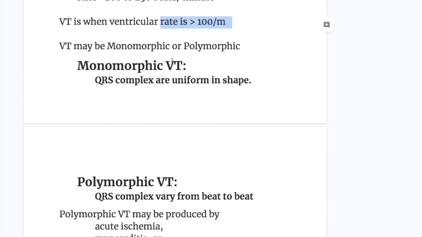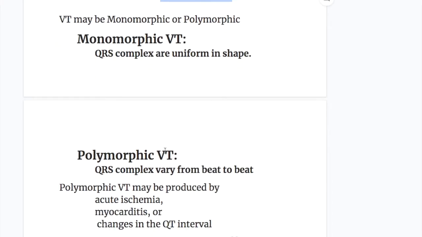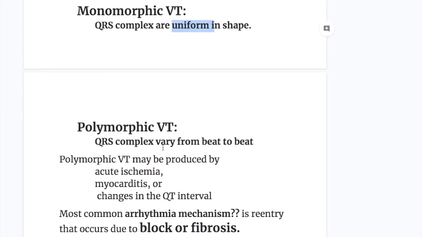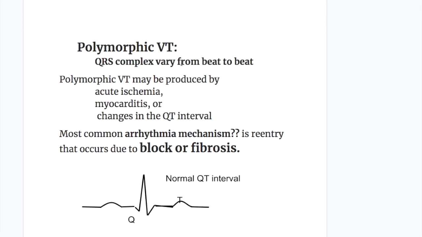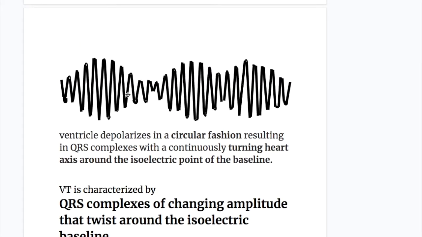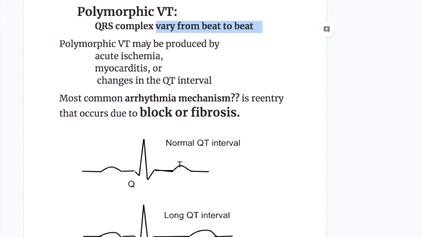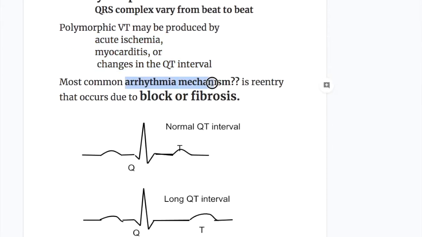There are two types of VT, monomorphic and polymorphic. So what's the difference? In monomorphic VT, QRS complexes are uniform in shape, whereas in polymorphic VT, QRS complexes vary from beat to beat, as occurs in Torsade de Pointes. So Torsade de Pointes is a polymorphic type of ventricular tachycardia. Polymorphic VT may be produced by acute ischemia, myocarditis, changes in the QT interval, or electrolyte imbalance. The most common arrhythmia mechanism is re-entry that occurs due to block or fibrosis.